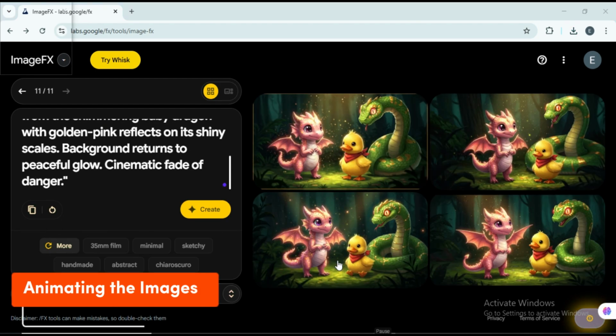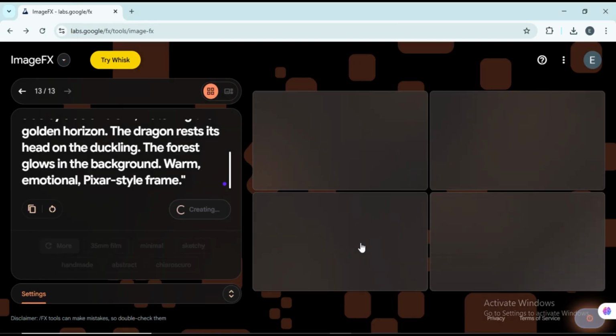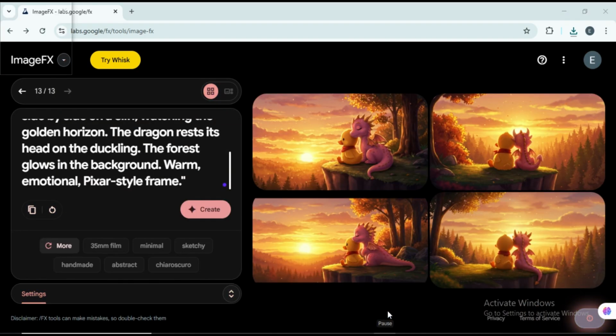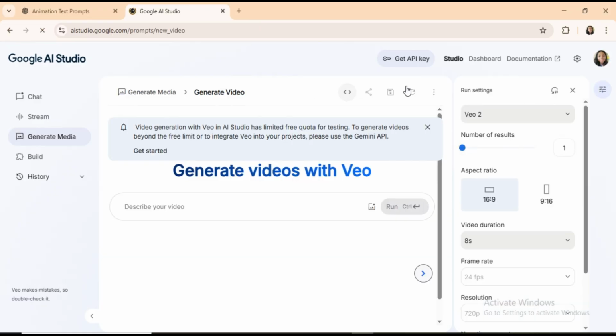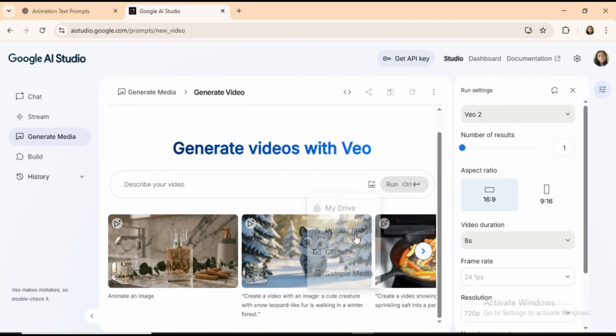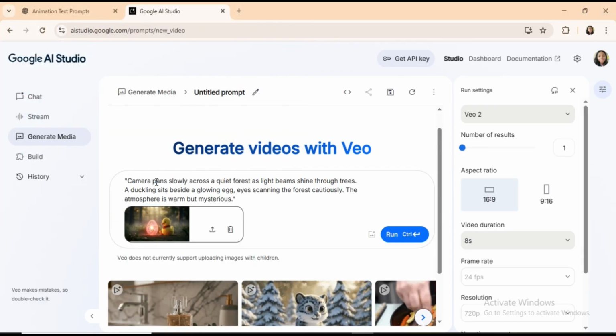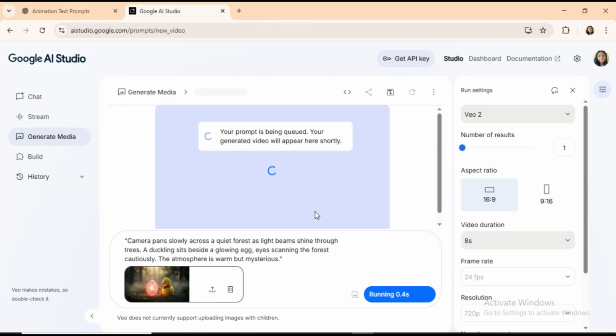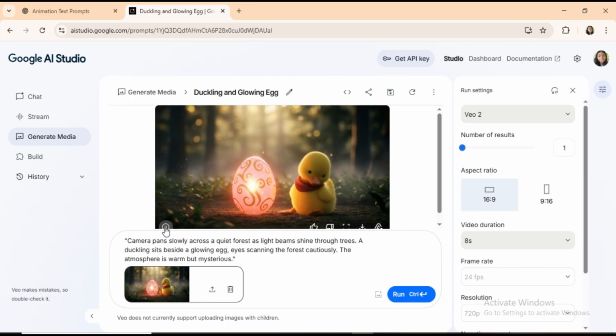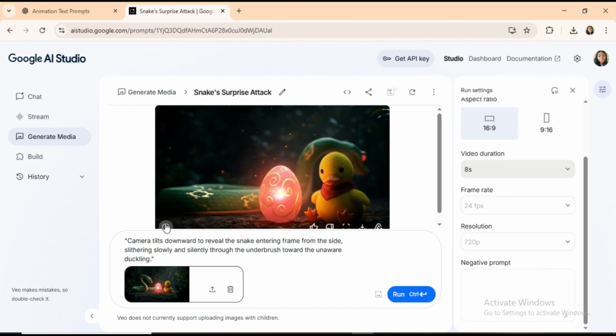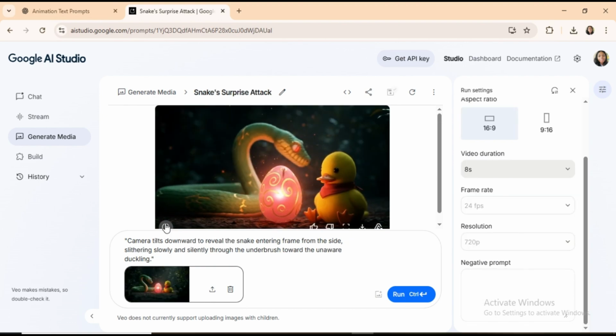Animating the images. Now it's time to animate. You can use any platform you prefer, but I'll stick with Google AI Studio for this part. Go to the video generator, upload your image, paste in your text-to-video prompt, and hit run. Let's wait. Done. The animation looks awesome. Let's try another one. And it works perfectly too.